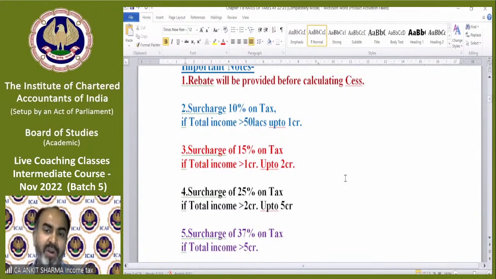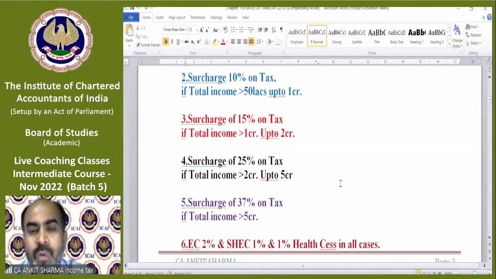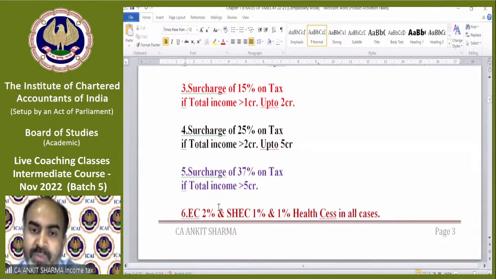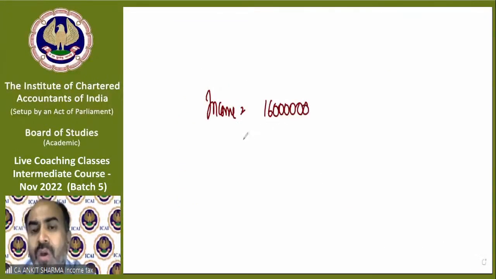No. If your income exceeds 1 crore up to 2 crore, for example, your income is 1.5 crore, then whatever tax will come, the surcharge rate will be directly 15%. How it will happen? I will give you an example. 25% if your total income exceeds 2 crore up to 5 crore, and 37% if your total income exceeds 5 crore.